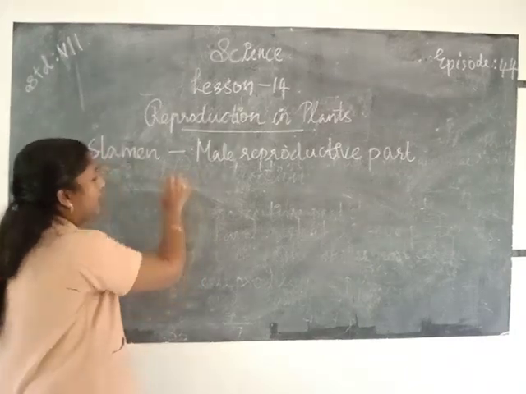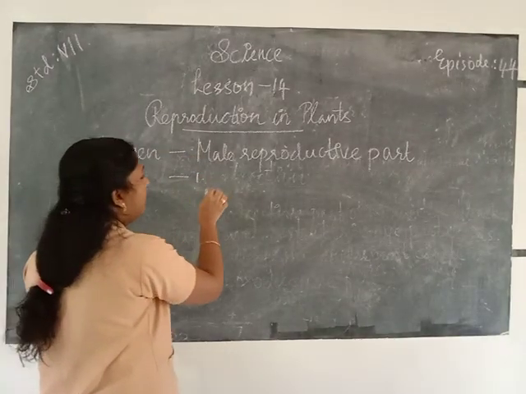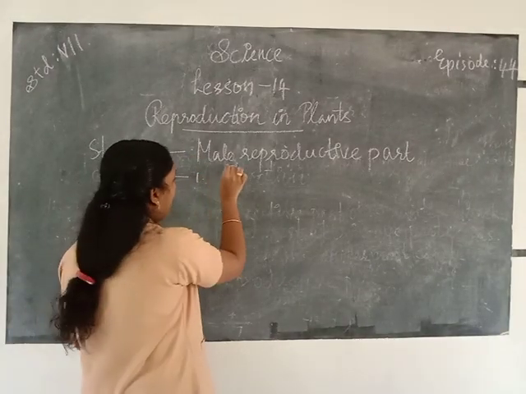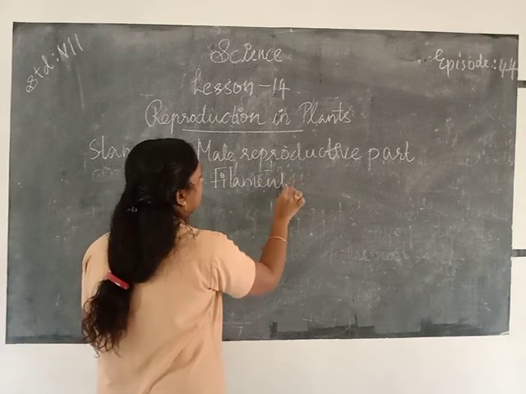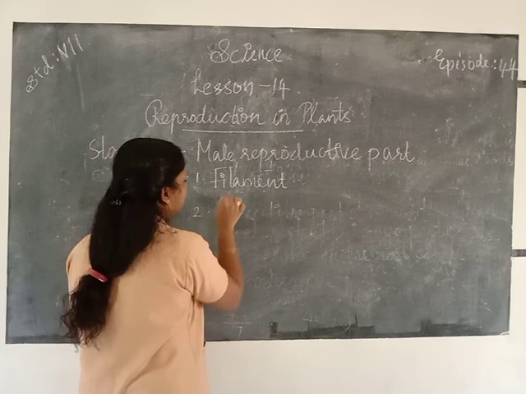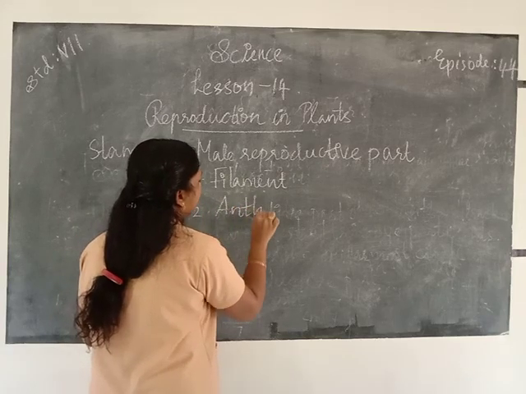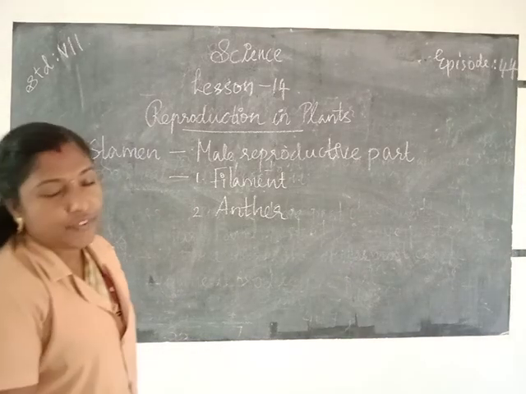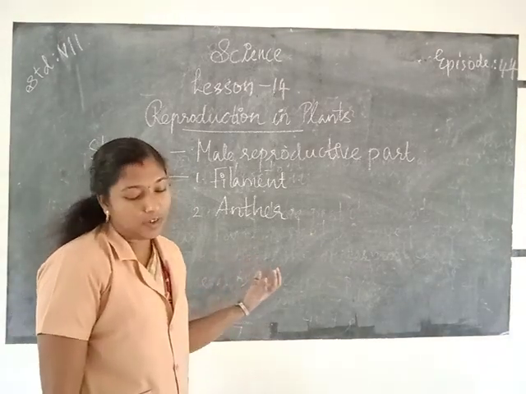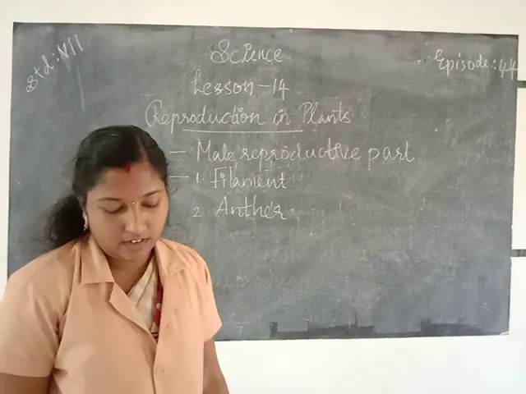First one, filament. Then second one, anther. Filament and anther. Filament is the stalk of stamen.